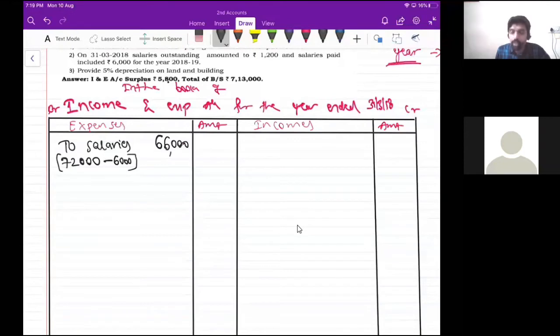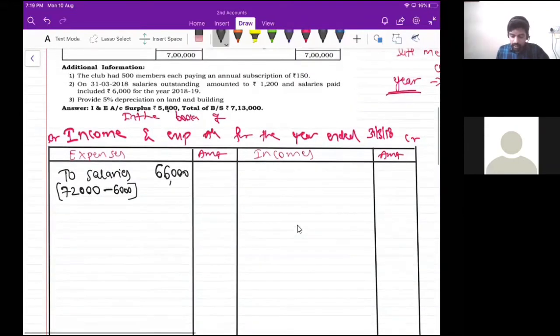66,000. Now, please don't write in the outer column. Please put it in the inner column. Why? I'll tell you. See, there is an adjustment for salary, correct? Adjustment 2. Read adjustment 2. On 31st March 2018, salaries outstanding amounted to rupees 1200.